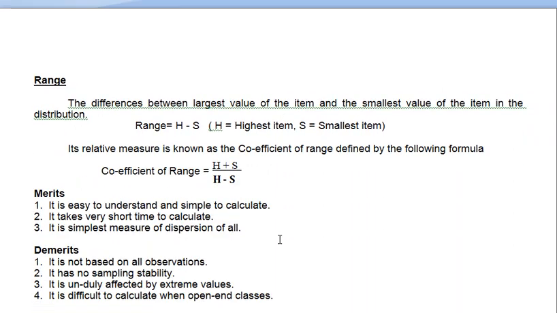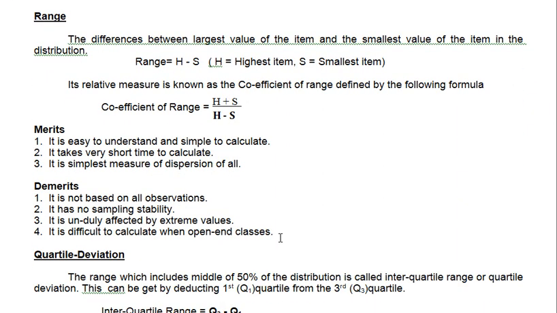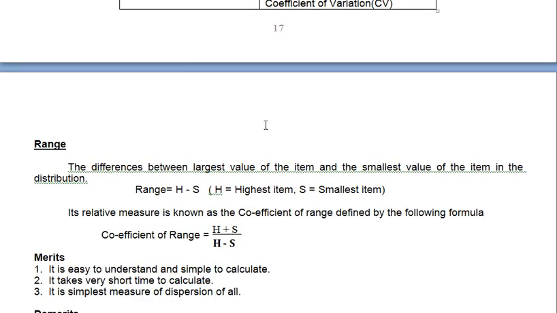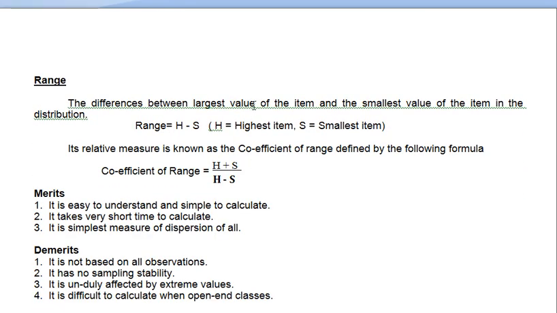So let us move to the next point. How many measures are there? Four absolute, and their relatives are four. So only four are there. We find the absolute or relative measure, whatever the question asks. But most of the time they ask for the coefficient only, not the absolute, right? What is the range then?